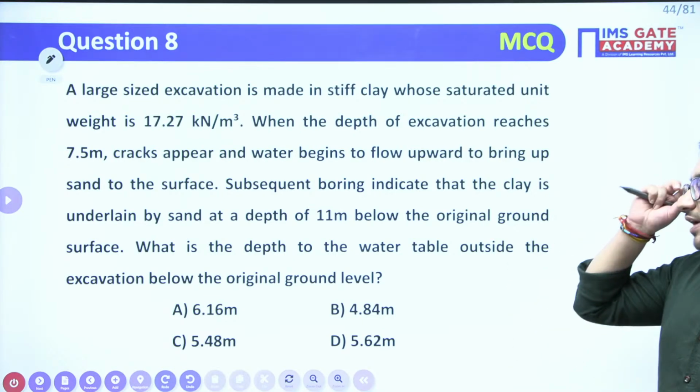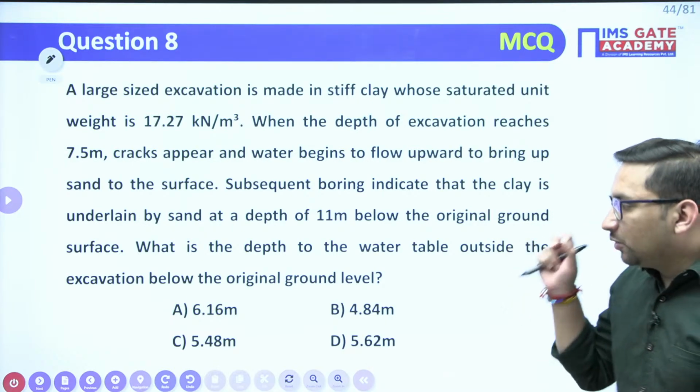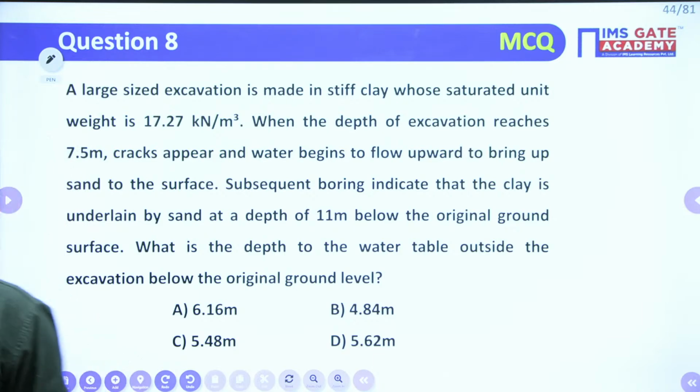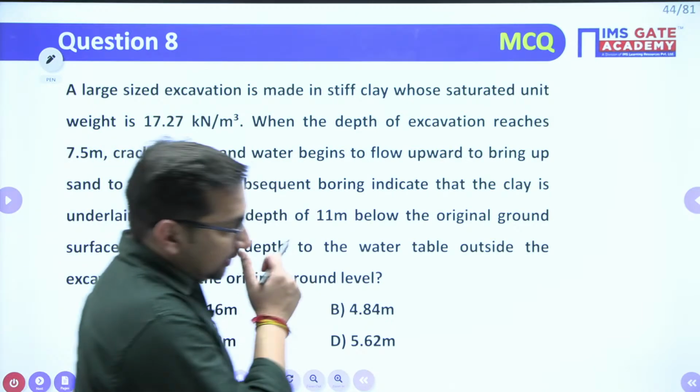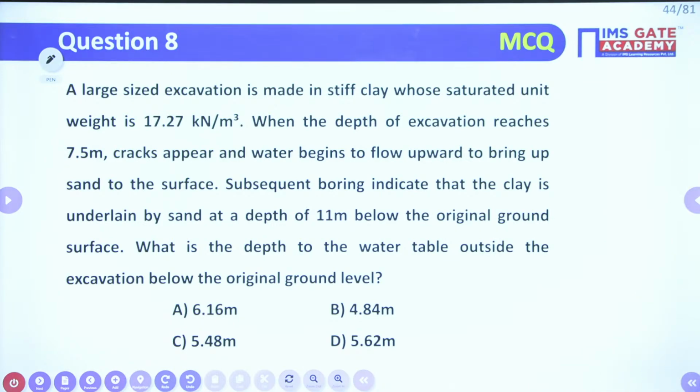Now, this is also a very good question. Try to read the question and let me know if you will be able to find out or not. A very good question. Definitely from this particular concept, you will get one question this year, right? It is definite that this type of concept you are going to get in GATE 2023. So read the question and try to find out the answer.